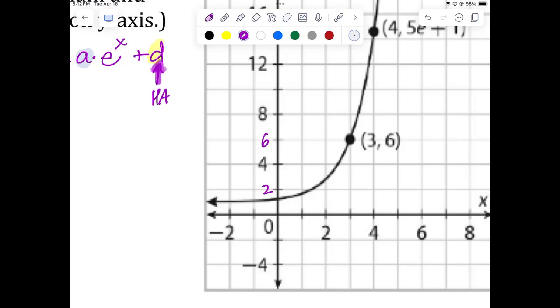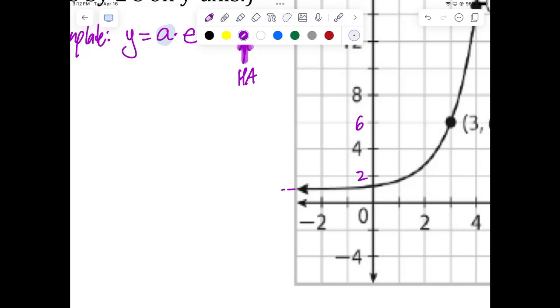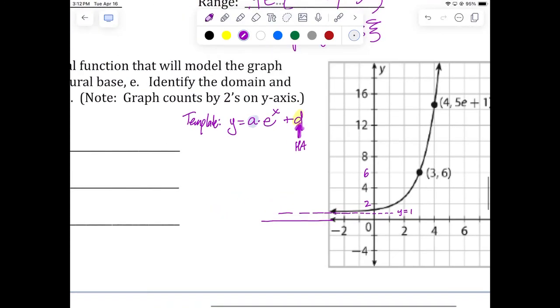Okay, I would go with 0, but see how it's already horizontal here? It's going to have a hard time getting from where it's at now to 0 unless we do that again. I wish they had drawn the horizontal asymptote, but I think it's safe to assume that since they've already gone horizontal, there's a horizontal asymptote right there, which would cross at y equals what? 1. I think it's safer to assume that the asymptote's at 1 rather than 0. So I plug it in, and I get y equals a times e to the x plus 1.